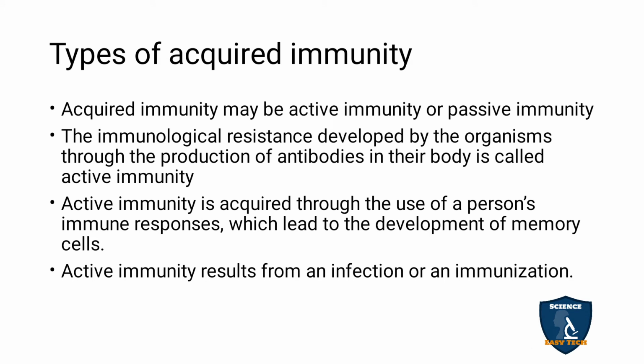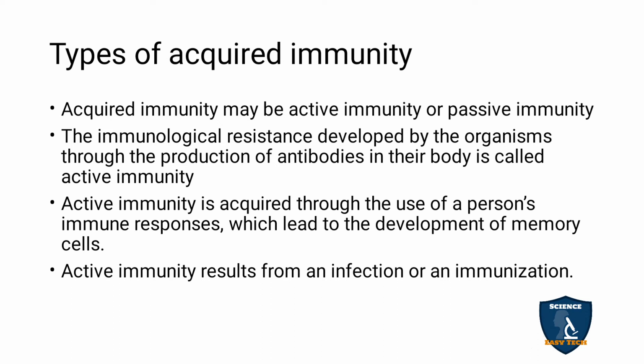Types of acquired immunity. Acquired immunity may be active or passive immunity. First we will discuss active immunity. It is the immunological resistance developed by the organism through the production of antibodies. Here you are producing the antibodies by the body itself. So if a pathogen enters, suddenly the antibodies will be provoked and they fight with the pathogen.